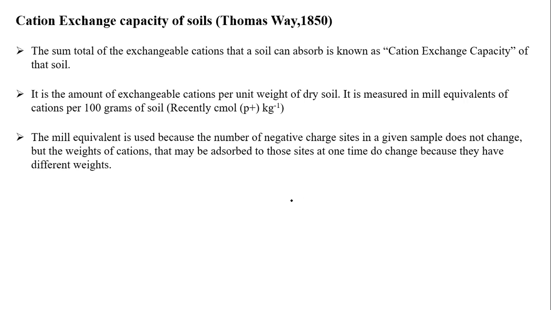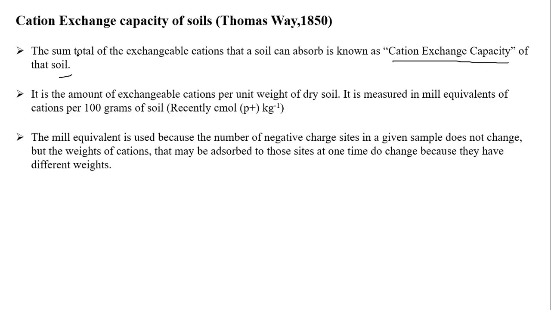So remember, this is regarding the cations. Coming to the capacity: finally we know what cation exchange is and which ions exchange. Now we see the cation exchange capacity of the soil. Thomson and Way, in 1850, said that the sum total of exchangeable cations that the soil can adsorb is known as cation exchange capacity.